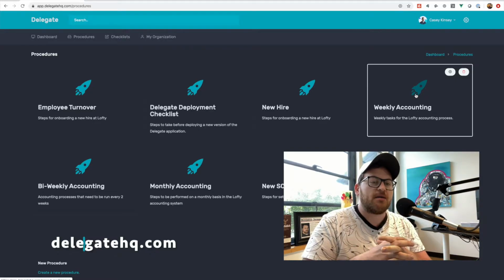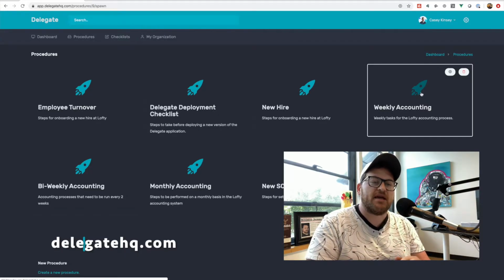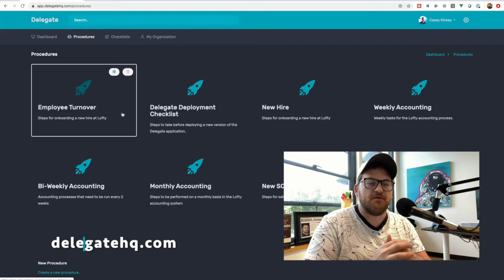Periodic processes will allow us to set up processes that automatically recur on a schedule, like a repeating calendar event. So our weekly accounting process, we're going to set that up where it repeats every week on Monday. And it automates the process of you coming in and clicking things and setting up a week beginning date on that process. So that's something really neat to look forward to.